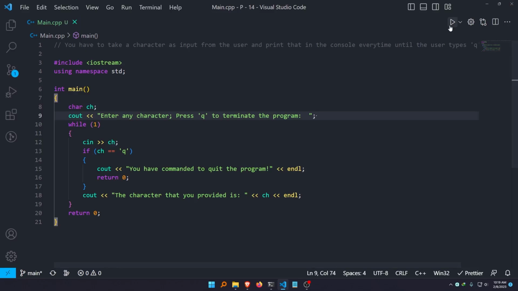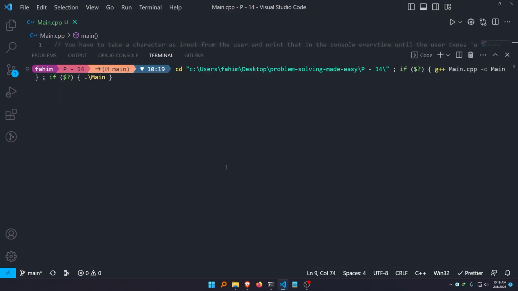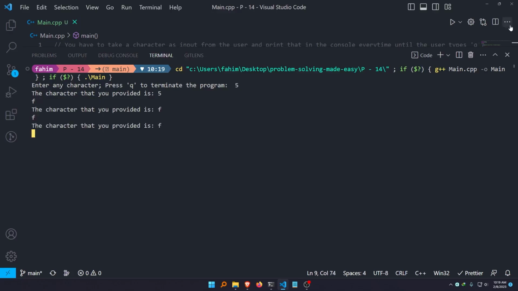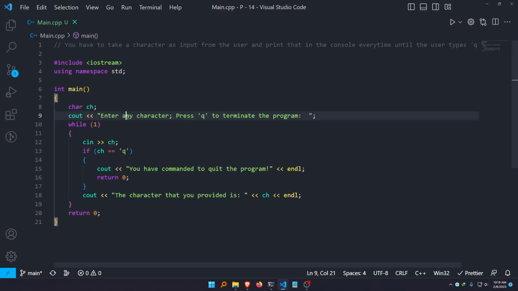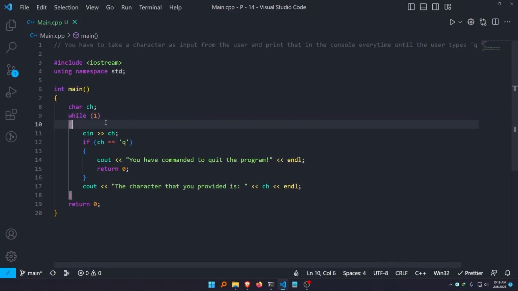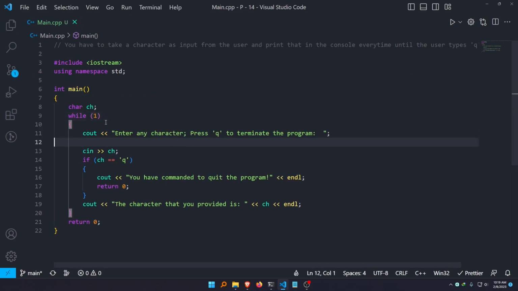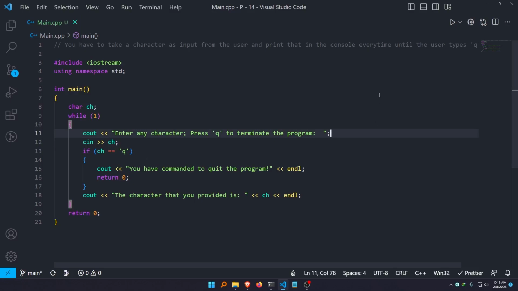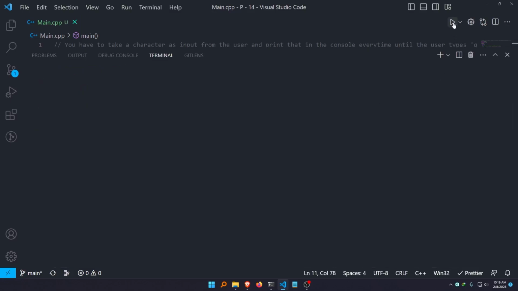All right, so let me test it again. Enter any character, let's say 5. The character that you provided is 5. The character that you provided is 5. Sorry. Let me shift this cin out from here inside this while loop. Then it would make sense, right? Let me run it again.